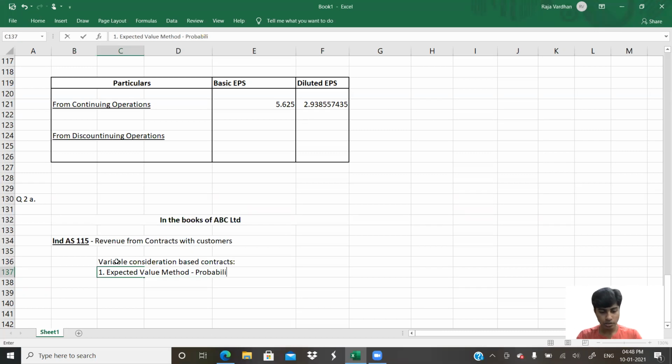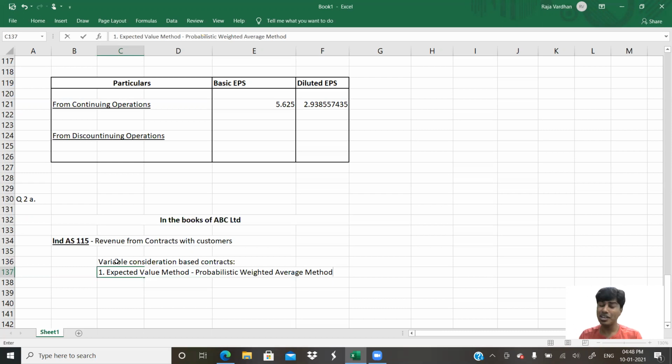Probabilistic weighted average method. Yeah, we multiply the probabilities with the units multiplied by the price per unit.